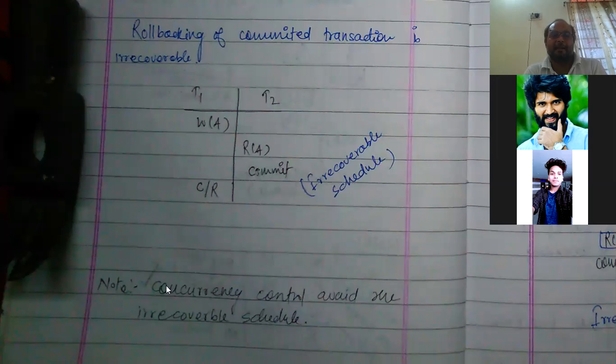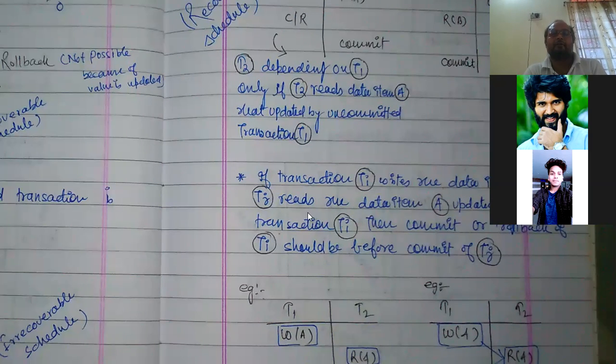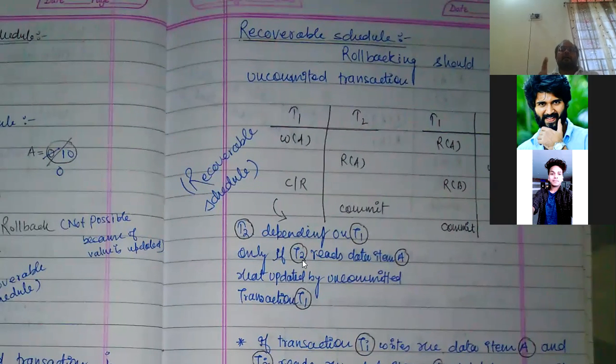So there are some methods. Concurrency control is used to avoid irrecoverable schedules, arranging the schedule in such a way that it does not become irrecoverable. So what is a recoverable schedule? Whatever write A operation one transaction has performed, the other performs the read A operation, but the writer commits or rolls back before the reader commits its work. If the writer commits or rolls back first and only after that the reader commits, then it is a recoverable schedule.